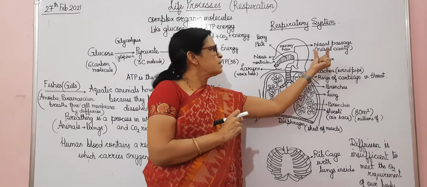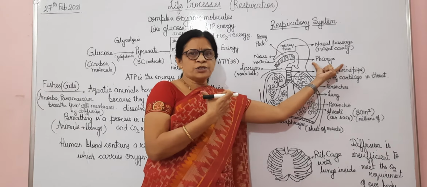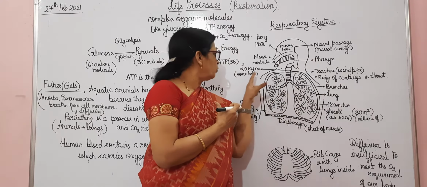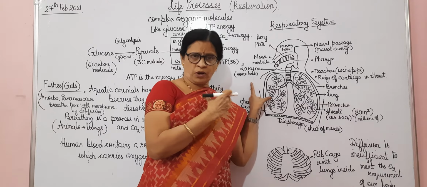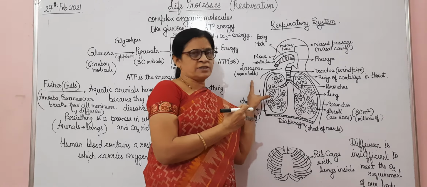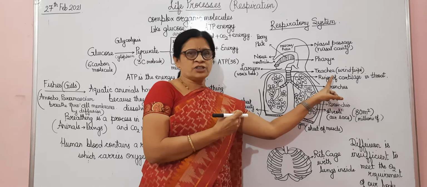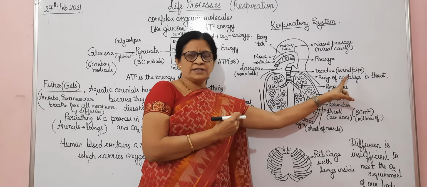From the nasal passage, this air goes into the pharynx. From the pharynx, it will go into the larynx, which is the voice box. And after the voice box, that is the larynx, it goes into the trachea. Now this trachea is known as the windpipe.